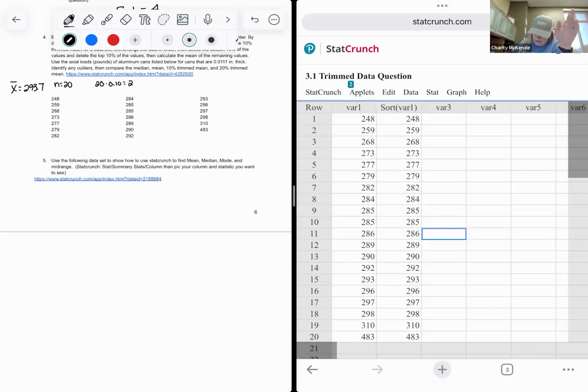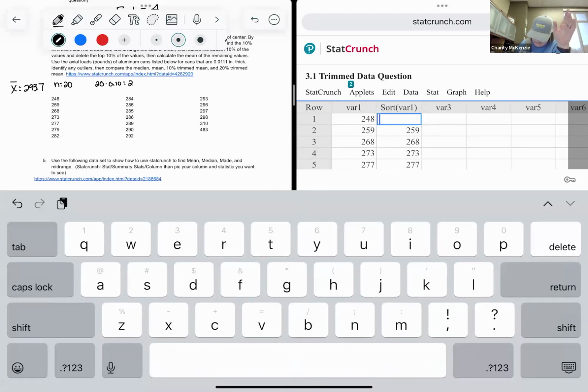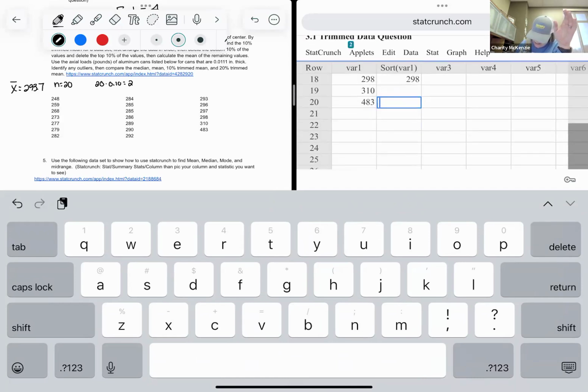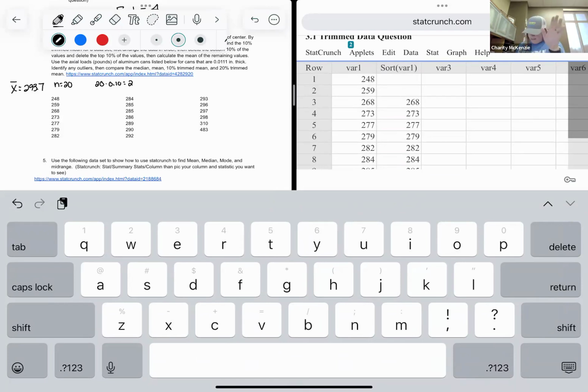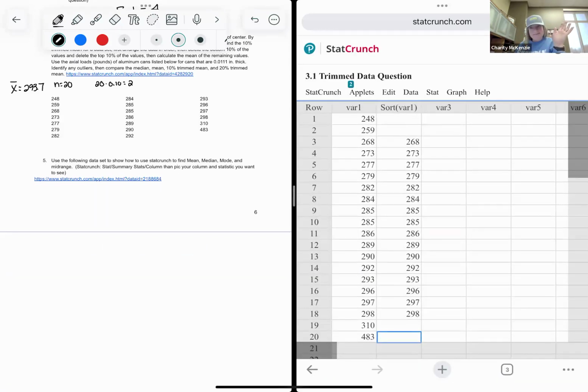And then we need to cut off the top 2 values. So I'm going to delete this one, and then go to the bottom. And I need to delete that one and delete that one. So I still have my original data, and now I have this new trimmed data.